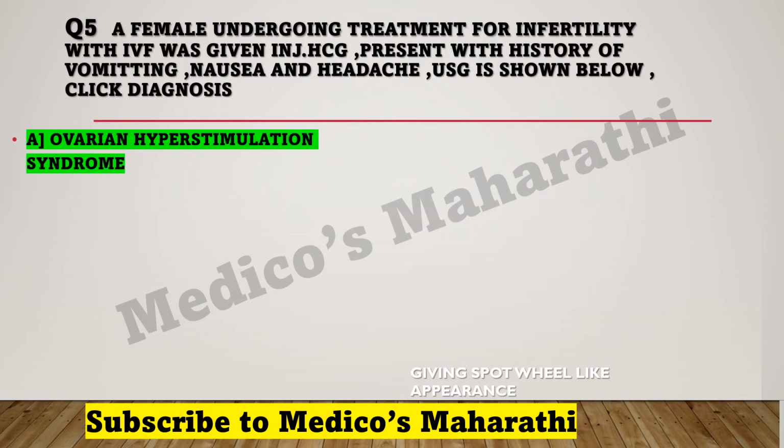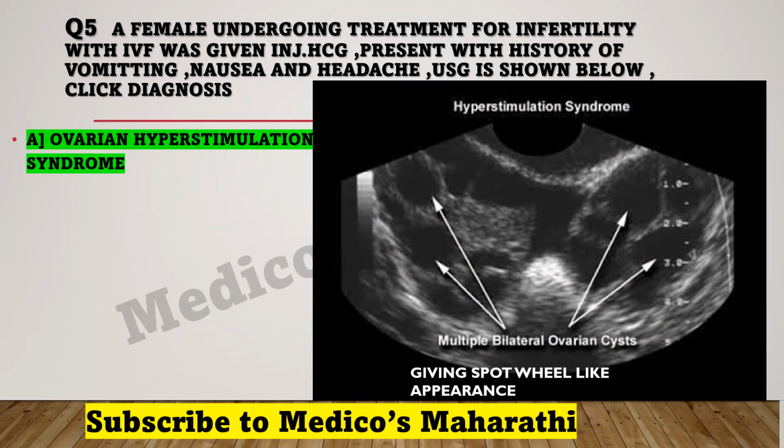Here you can see clearly in this image, it is an image of hyperstimulation syndrome. These circles are multiple ovarian cysts, and since these are many, the word multiple is used here. These give a spoke wheel like appearance.